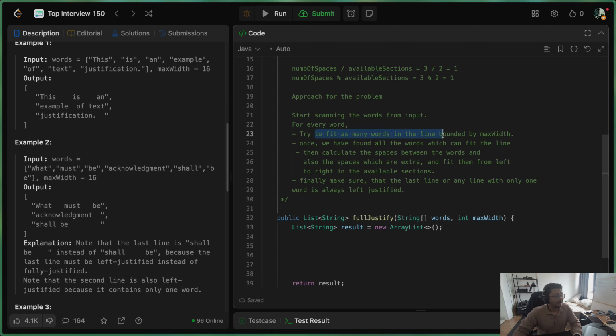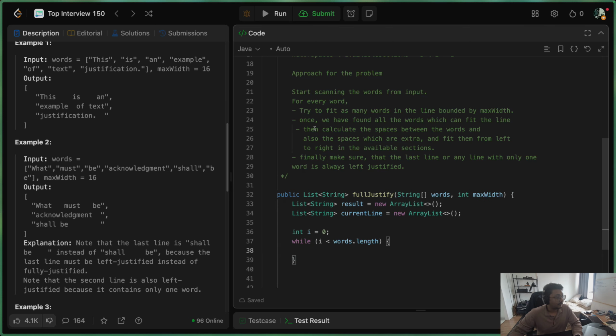We try to fit as many words in the line bounded by max width. So let's create one more string list which will track the current line, and let's call it current line. Now while i is less than word slot length, we are considering every single word in the word slot length array, and this i should start at 0. What we want to do is fit as many words in the line bounded by max width.